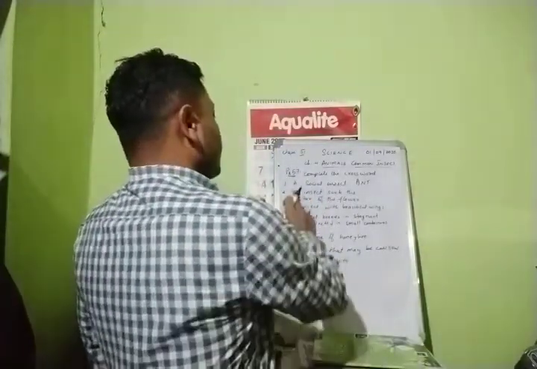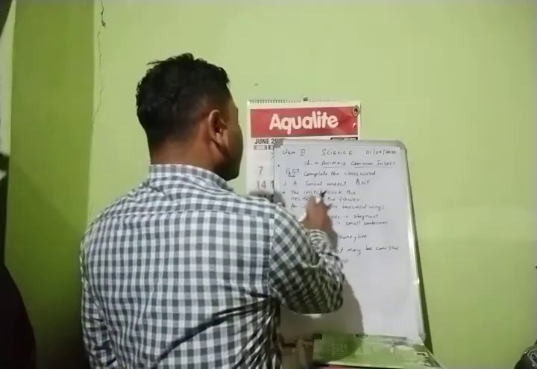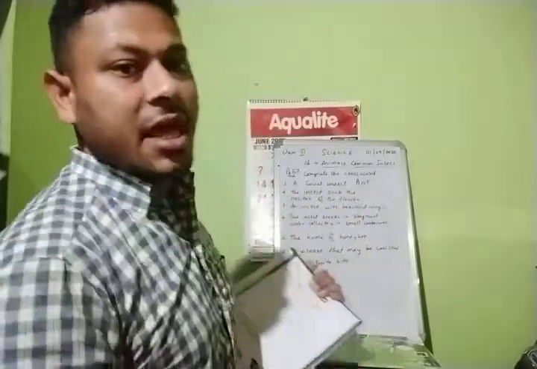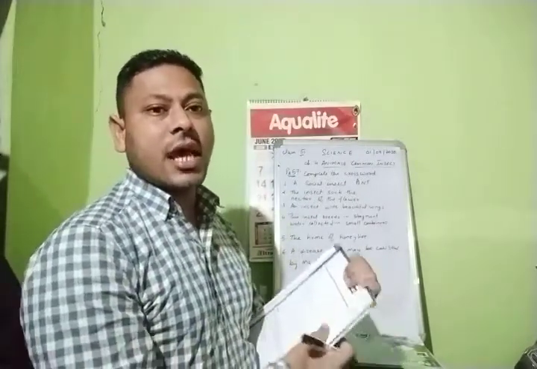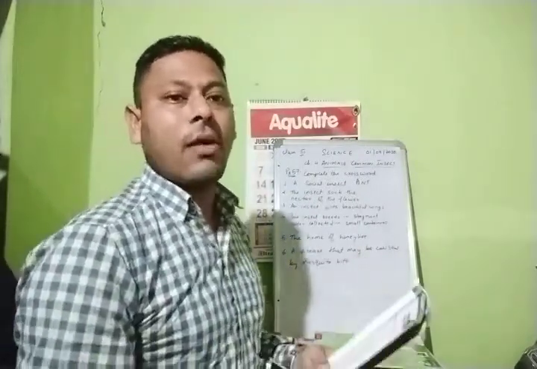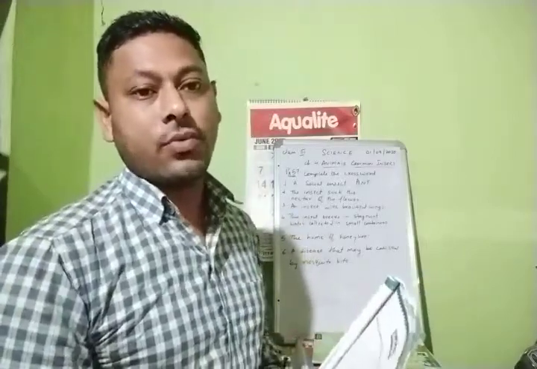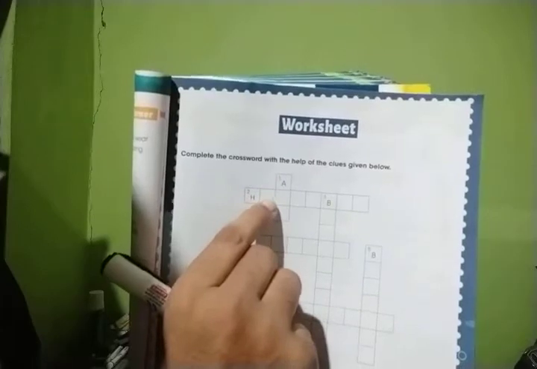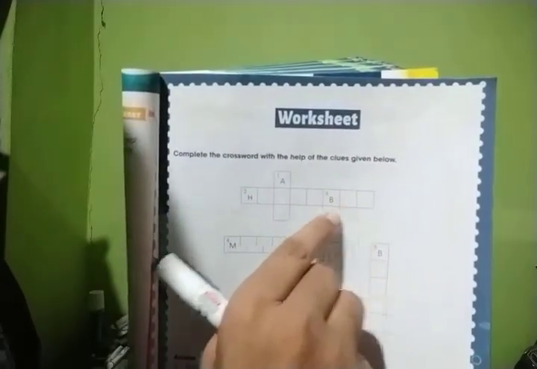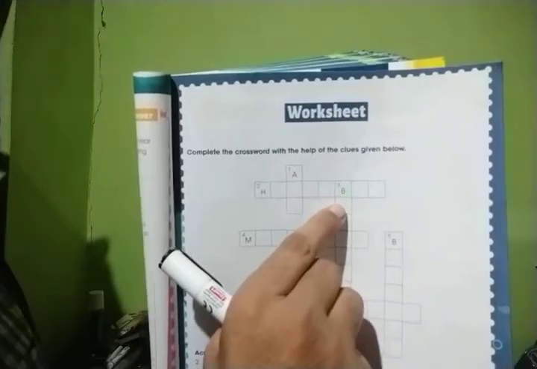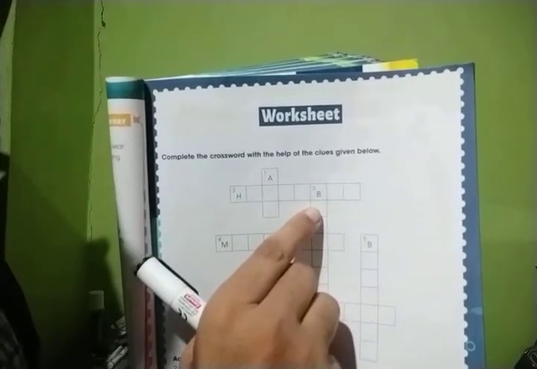Next, question number 2. See there. The insect sucked the nectar of the flower. Which insect sucked the nectar of the flower? Which insects are seen near the flowers or near the garden? Now let us see question number 2, right? So question number 2 here. H dash dash dash dash B dash dash. Now we know that honeybee, they suck the nectar from the flowers.